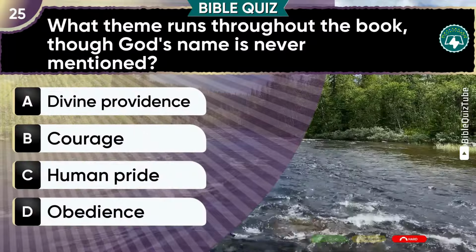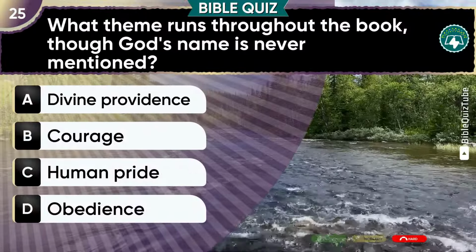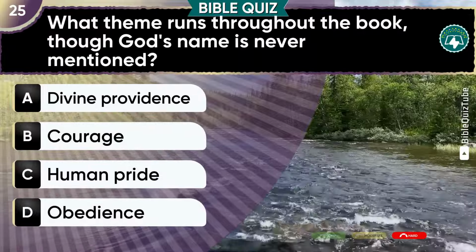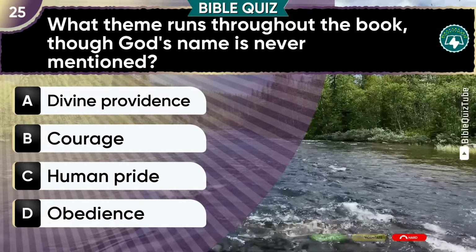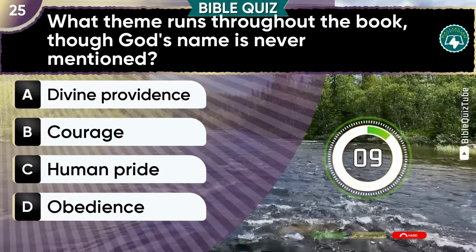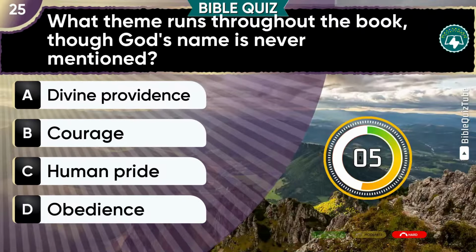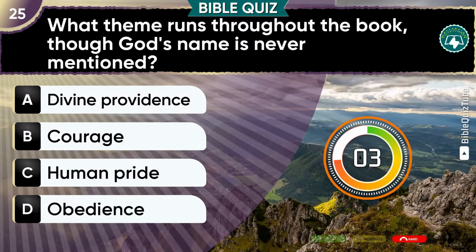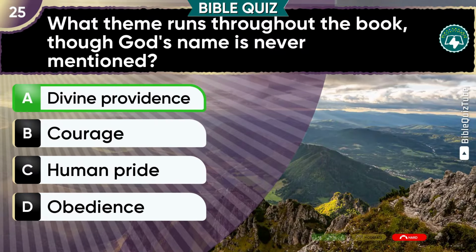Question 25. What theme runs throughout the book, though God's name is never mentioned? Test your knowledge. A. Divine providence. B. Courage. C. Human pride. D. Obedience. Excellent. The answer is A.